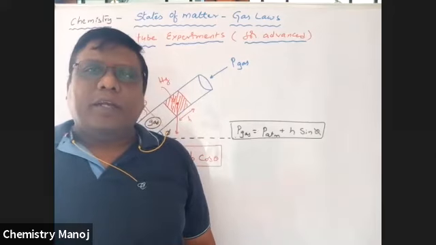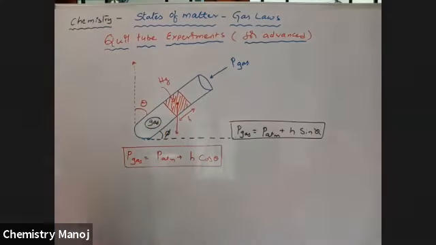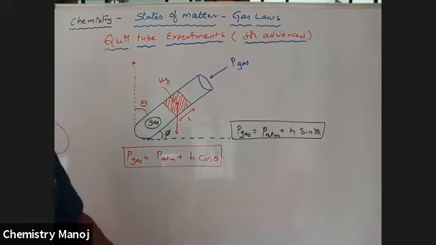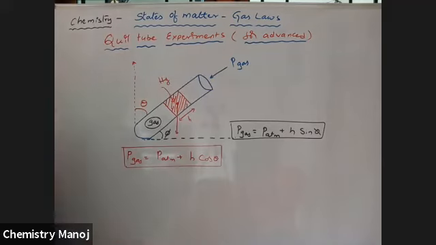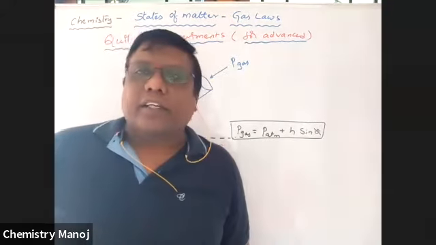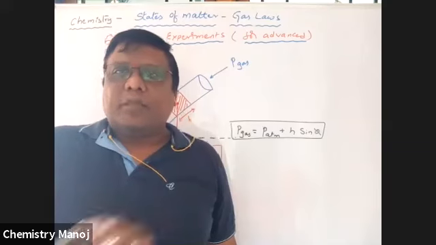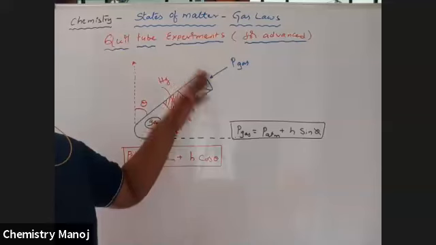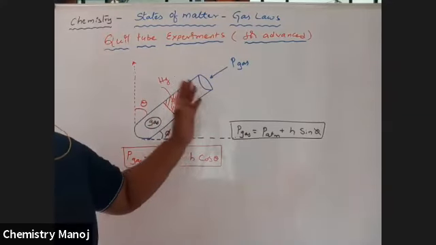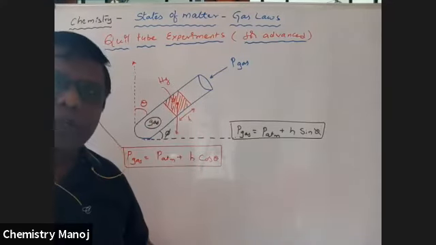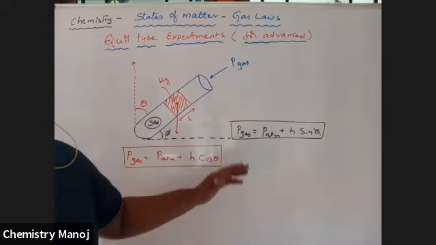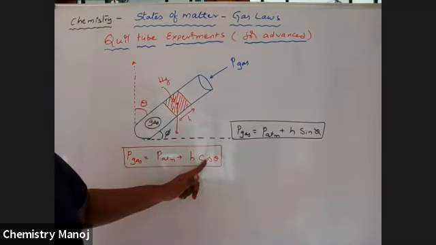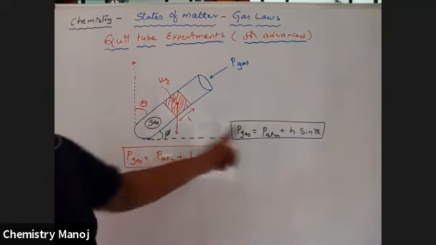So, all these are clear. Horizontal: P gas is equal to P atmosphere. Exactly upward: P gas is equal to P atmosphere plus H. Exactly downward: P gas is equal to P atmosphere minus H. If it is at a certain angle theta with the vertical axis, use cos theta; with the horizontal, phi, use sin phi.